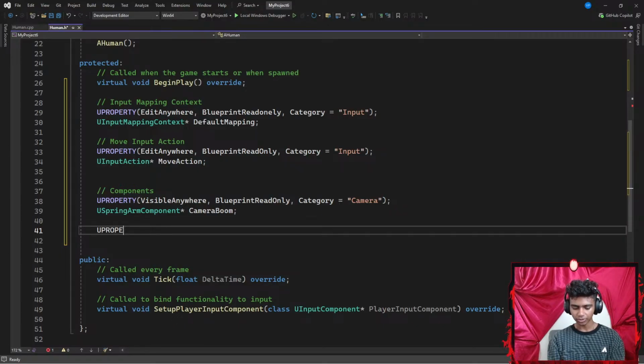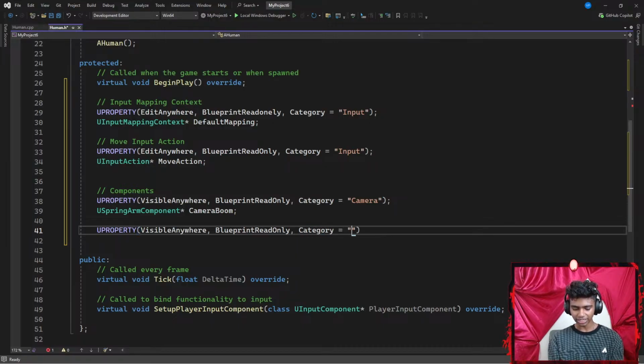Once I'm done with that, I'm going to create another UPROPERTY. There we go. This time I'm going to have my actual camera component in here, so I'm going to go with something like VisibleAnywhere. Next up, I want my actual camera component to be BlueprintReadOnly. I only want my blueprint to be able to read those. And then I'm going to add a category.